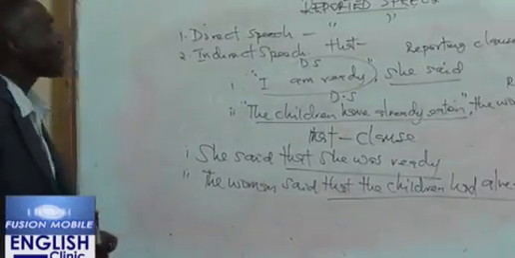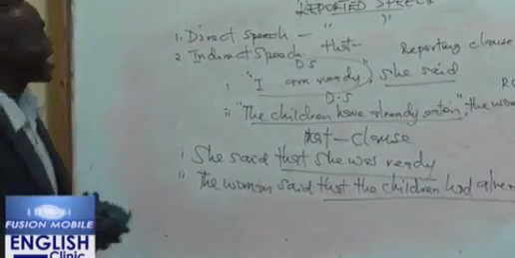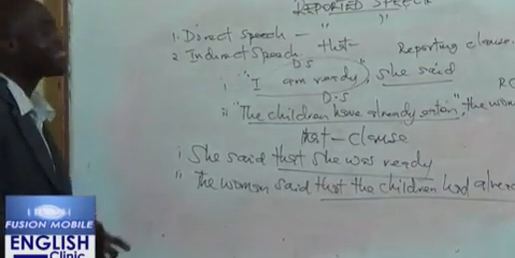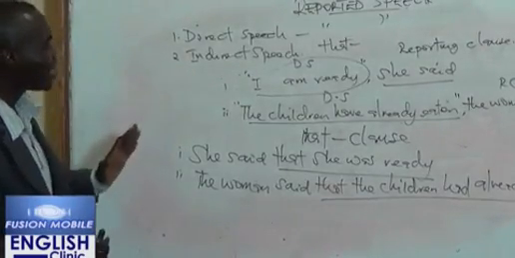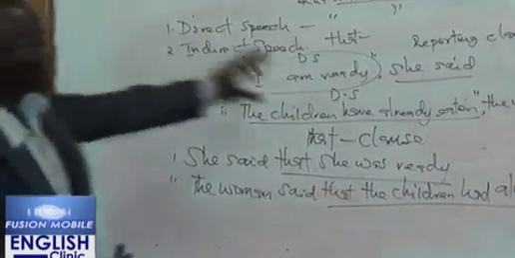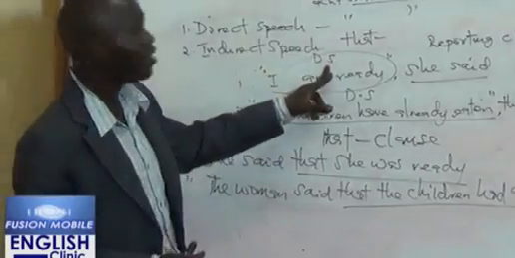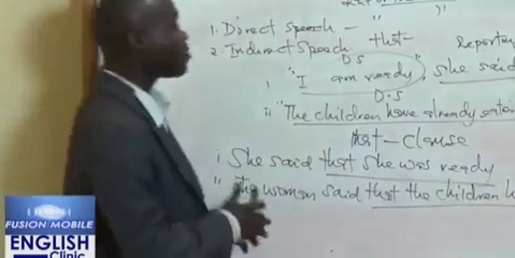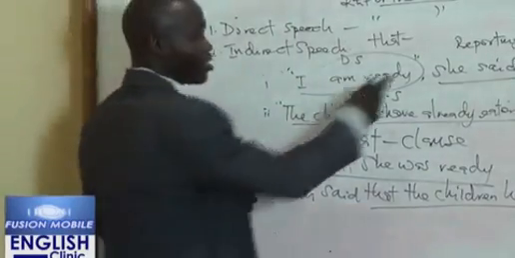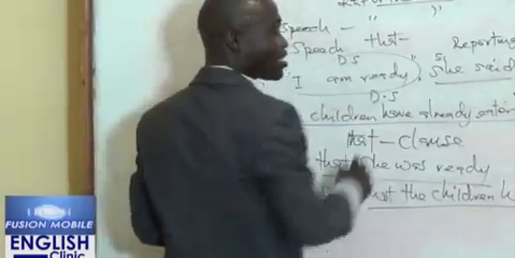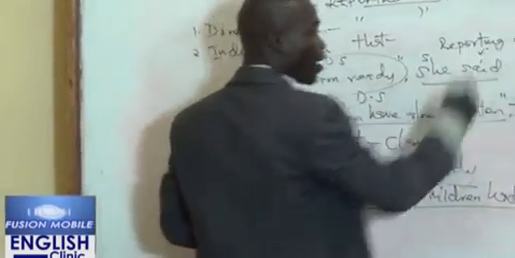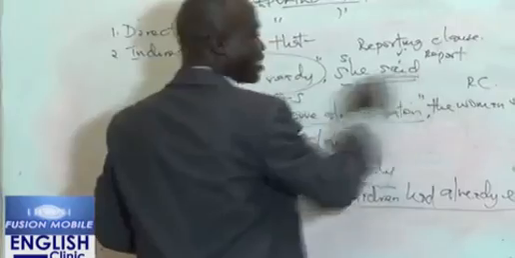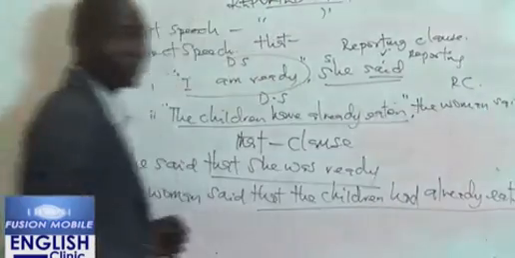Now, when you want to change a direct speech into an indirect speech, remember I said that a direct speech is made up of the actual words of the speaker, then followed by what? The reporting clause. The reporting clause is made up of two elements. Here we have the subject, and here you have what? The verb. The verb is now called the reporting verb. So "said" is a reporting verb here.